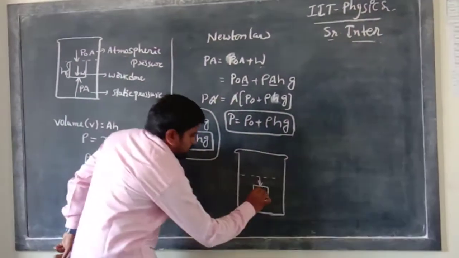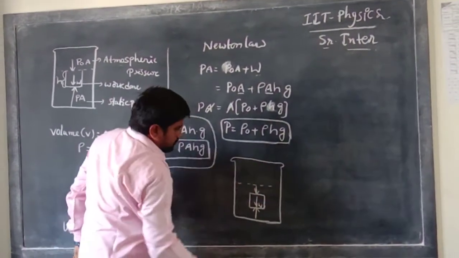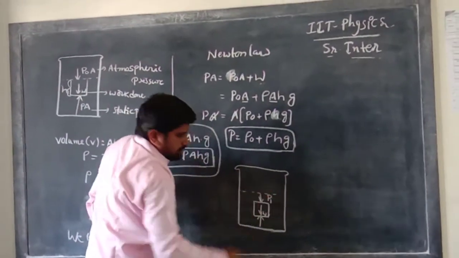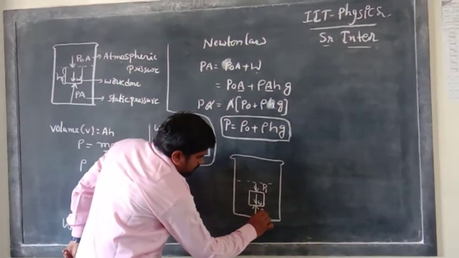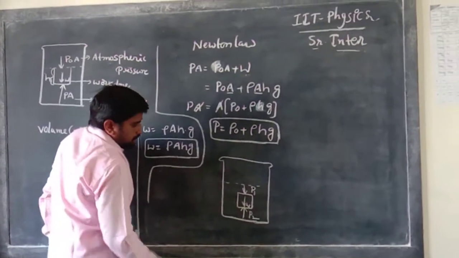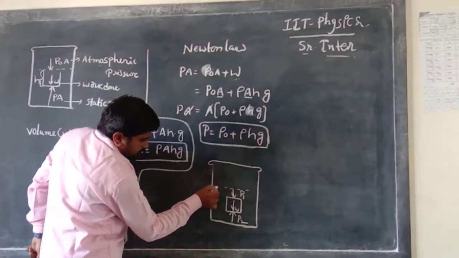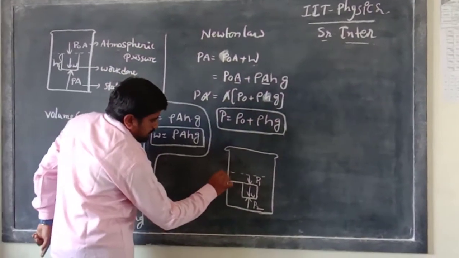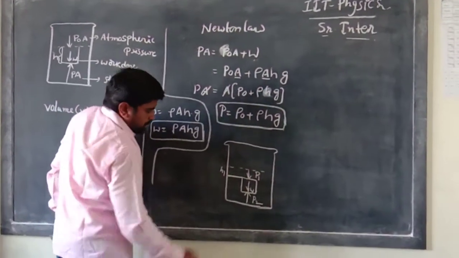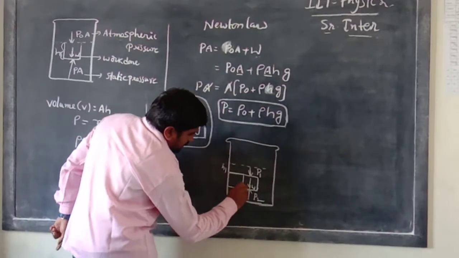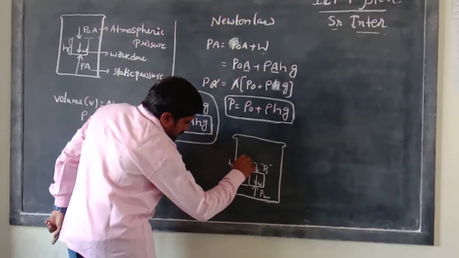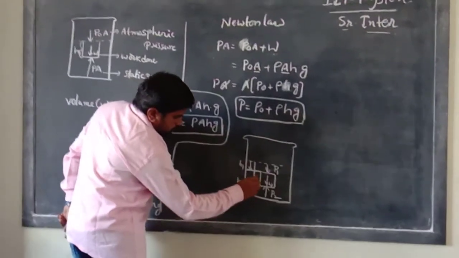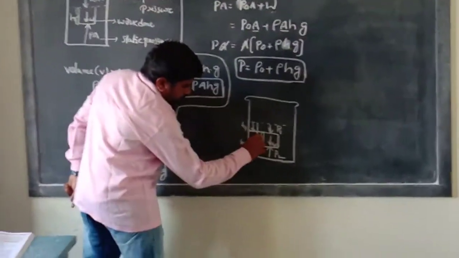Okay, so here there is also another force. W is the force acting. The upward direction force I want to call P1, and the downward direction force is P2. From the surface to the object, there is one height, that is H1. Another height is this one, that is H2. So this is the total height of the object.